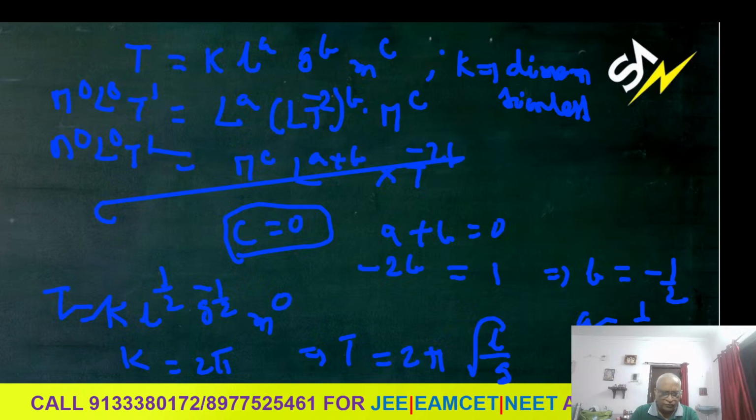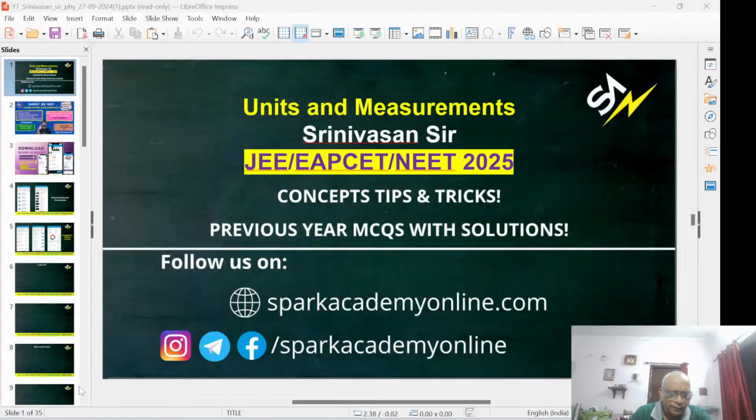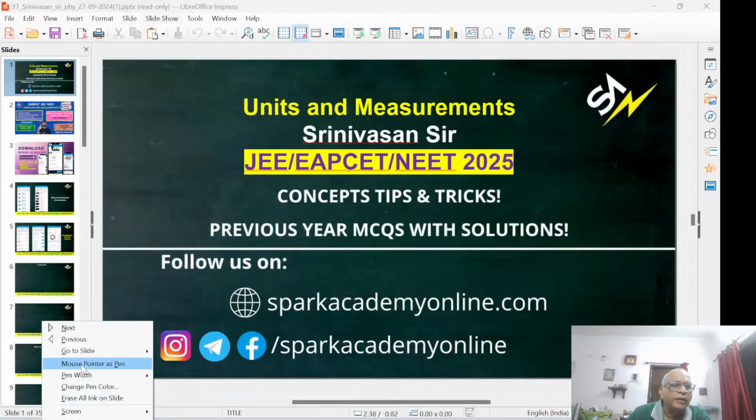Students, I am rubbing off this one. Errors 5 minutes. See, students, errors. 1 minute. One second, student.